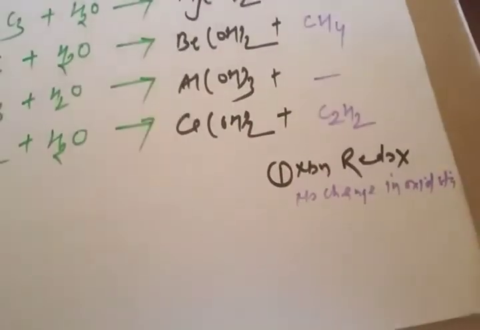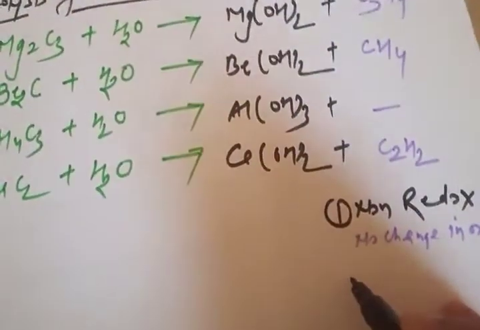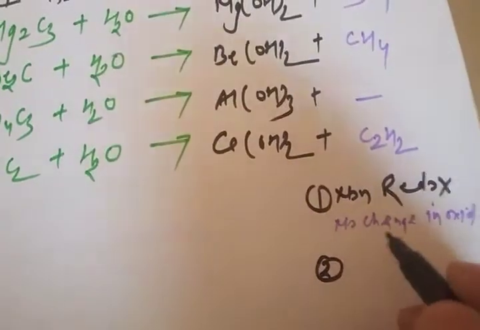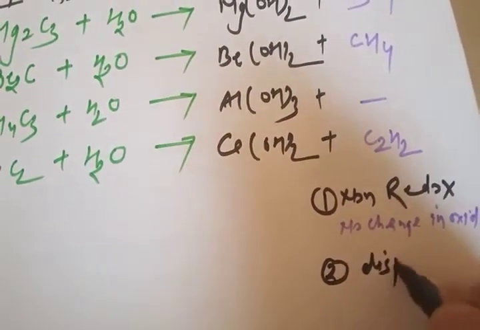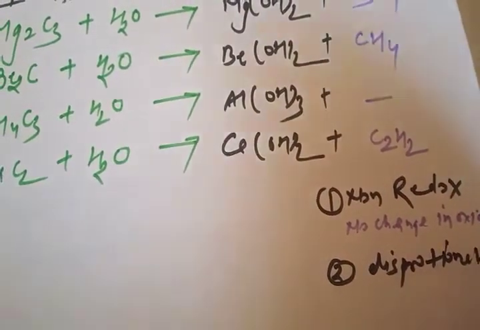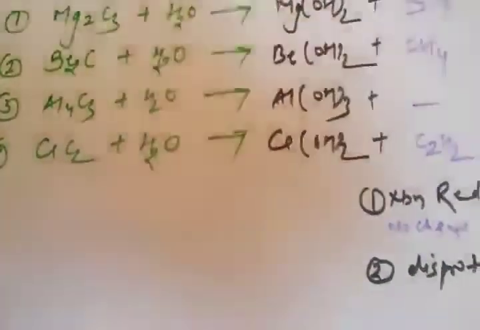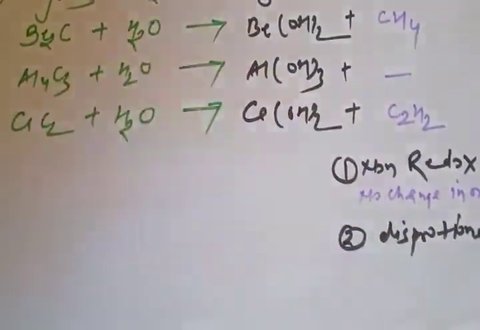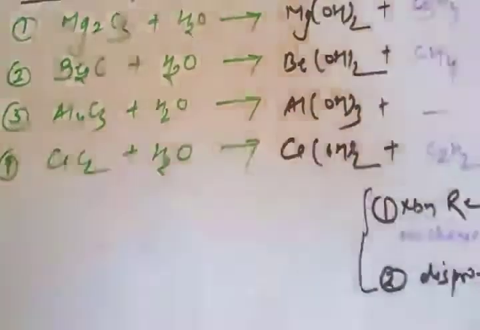And the second one, it is a non-disproportionation reaction. A disproportionation reaction is one where one element in the same reaction will oxidize and reduce. So it is also not like that.